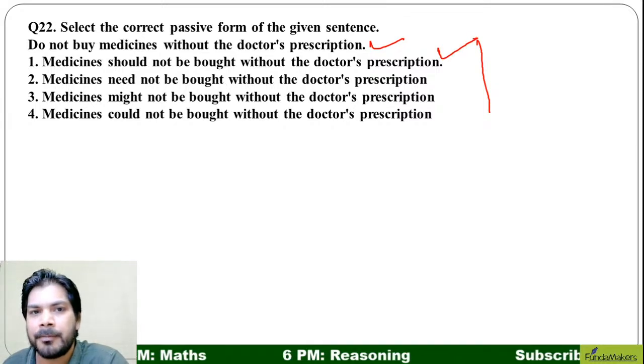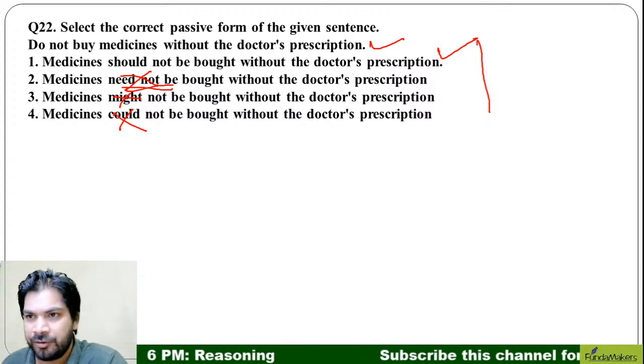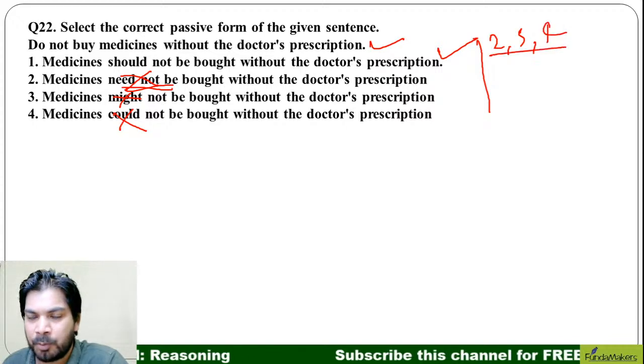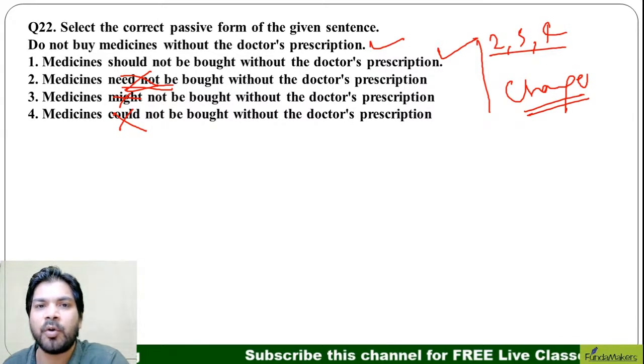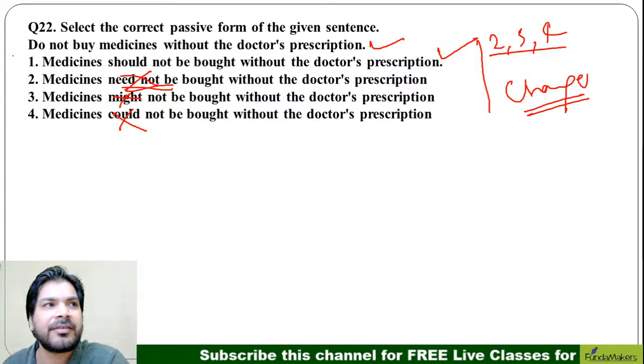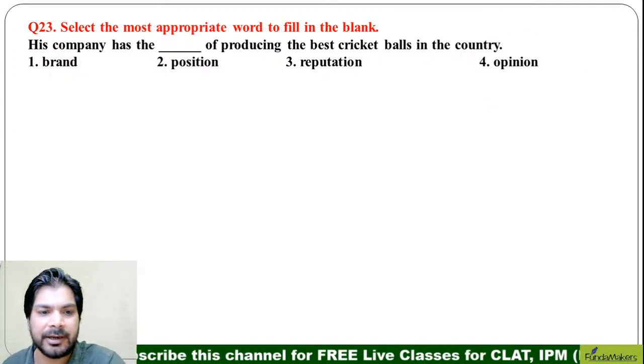Absolutely correct. "Medicines need not be" is wrong because it changes the tone of the statement. This also changes the tone. This also changes the tone. So 2, 3 and 4 are using different modal verbs which change the overall tone of this statement. We don't have to change the overall tone of this statement. So the correct statement should be first. All right, great.